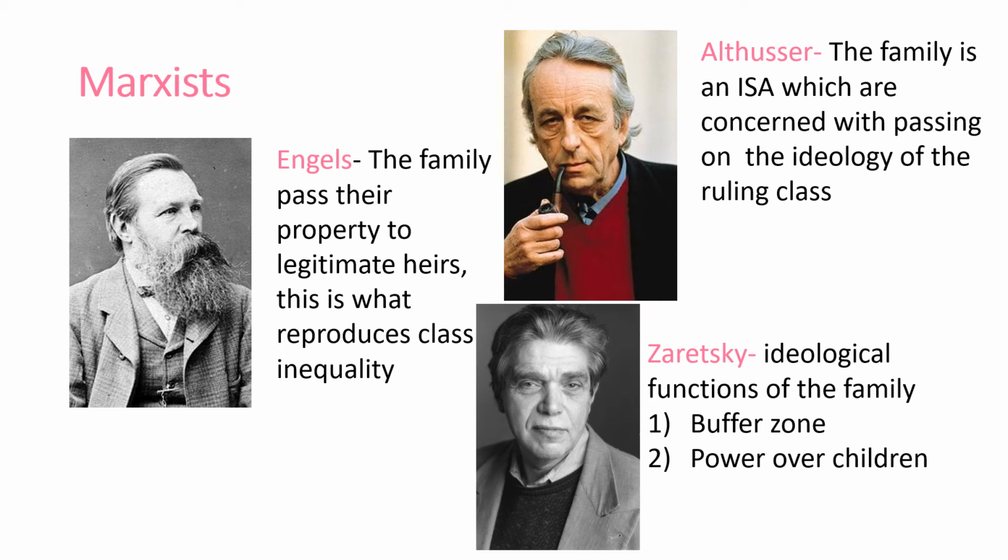Zaretsky also talks about the power of children. Children have what he calls pester power, so that feeds into the family being a consumer group. Children pester their parents to buy them products, to buy toys, which then fuels capitalism further. So think about when you go to the shops, when you go to the tills, there's always sweets and stuff next to the till because that pester power kicks in. Can I have this? I want this, and parents are likely to buy it.